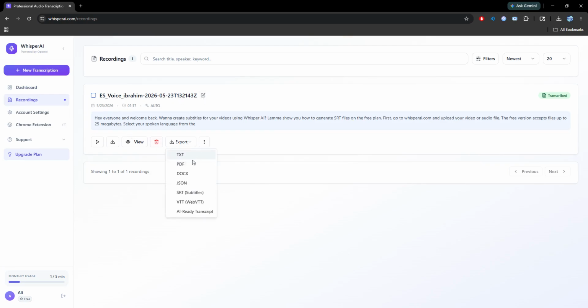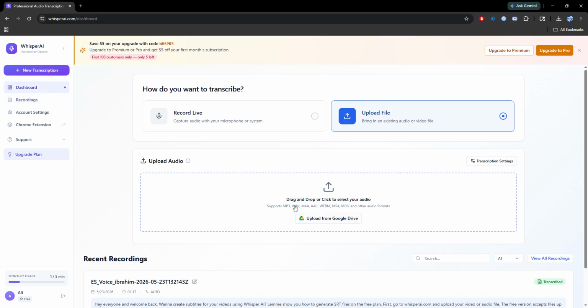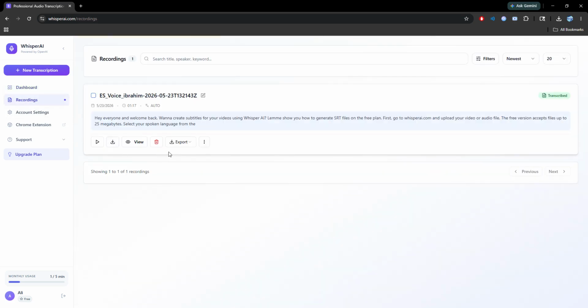Second, make sure you are using a supported format. Whisper accepts MP3, WAV, MP4, M4A, WebM, and a few others. If your file is in a rare format, use a free online converter to change it to MP3. Third, check for corruption. If your file is damaged or incomplete, Whisper cannot read it. Try playing the file in a media player. If it fails, re-download or re-export the original.